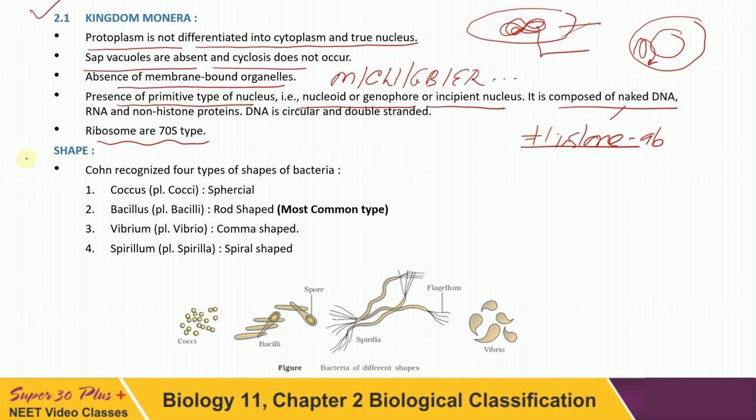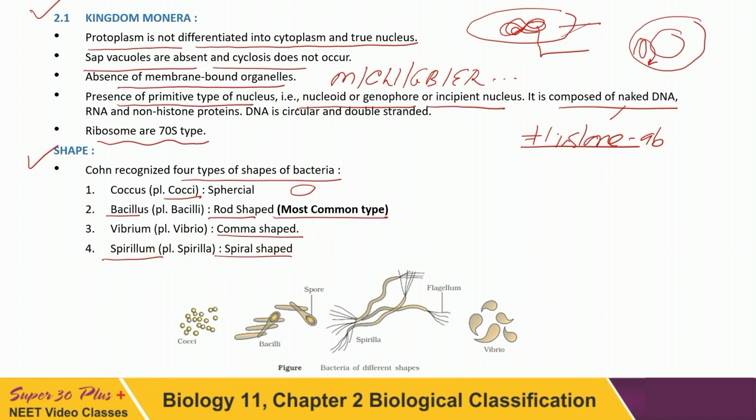Now, the shape of bacteria. There are four commonly recognized types of bacteria. These are spherical, known as coccus, plural cocci. Bacillus, plural bacilli, is rod-shaped; rod-shaped bacteria are the most common type. Vibrio is comma-shaped, and spirillum is spiral-shaped.